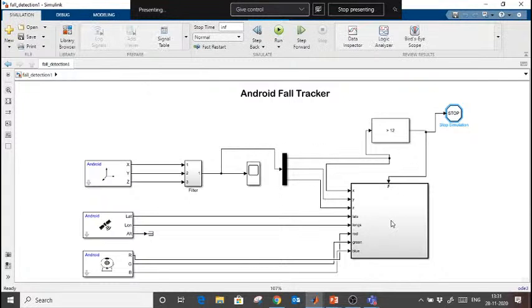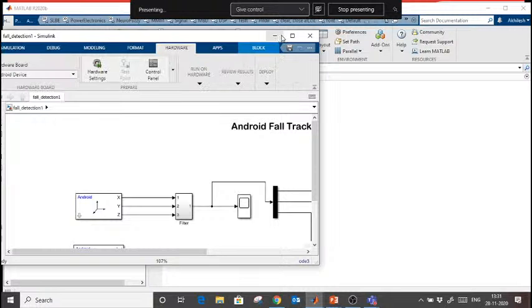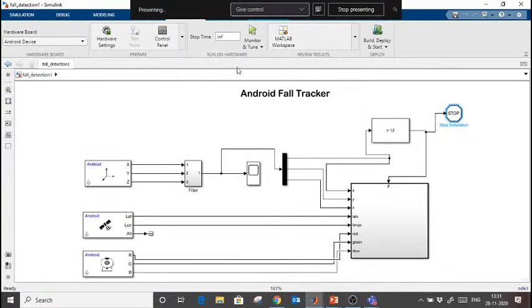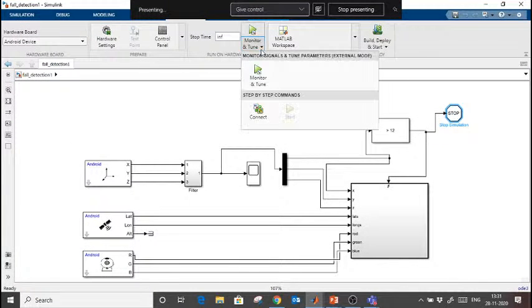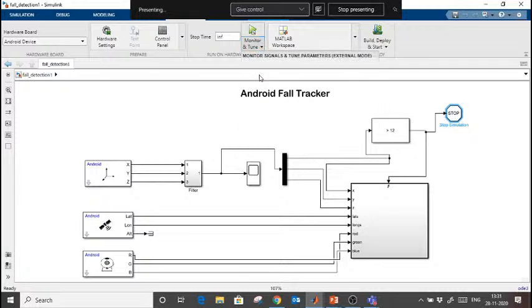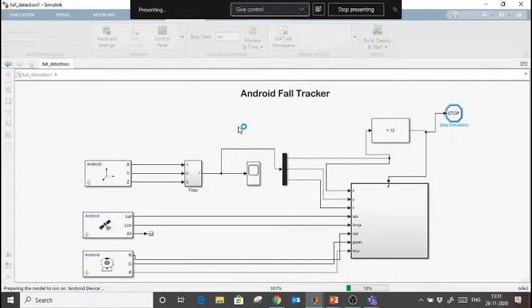So I want to log data in the Simulink. I will go here in the hardware, and from here I will run monitor and tune. Okay, I forgot to connect my Android mobile again. Let me connect this. Maybe I will get the error first time. Okay, it is connected now.